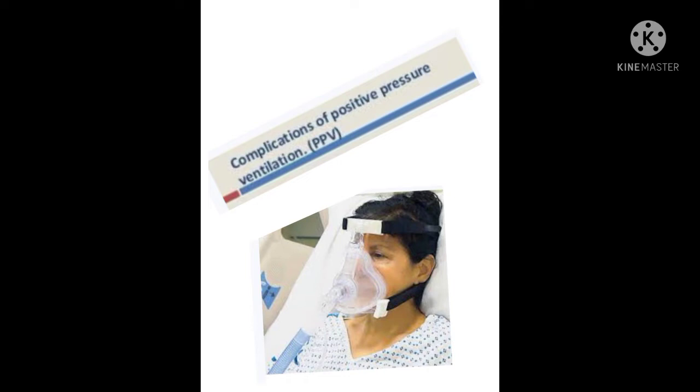Volutrauma. The concept of volutrauma in PPV relates to the lung injury that occurs when a large VT is used to ventilate non-compliant lungs. Volutrauma results in alveolar fractures and movement of fluids and proteins into the alveolar spaces. Low-volume ventilation rather than pressure ventilation should be used in ARDS patients to protect the lungs.